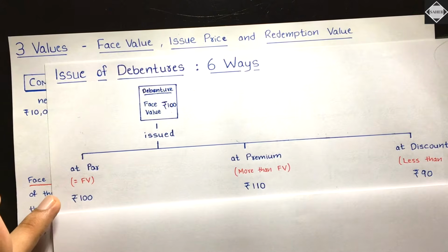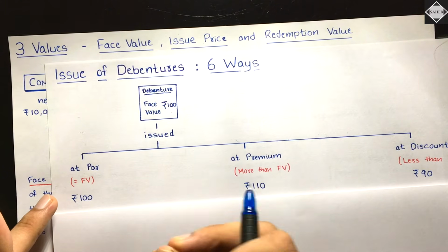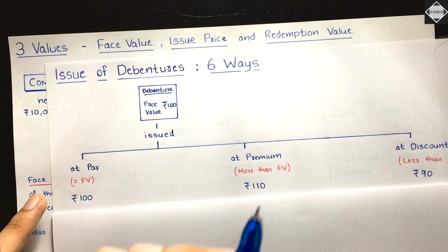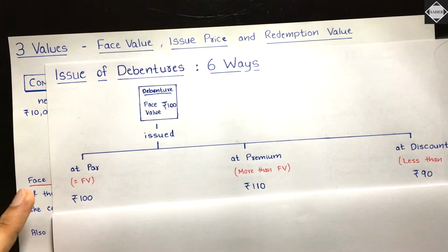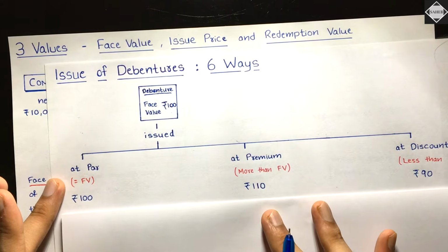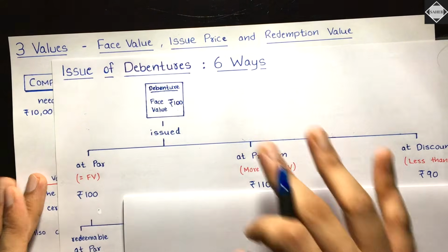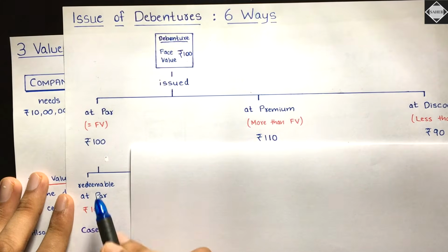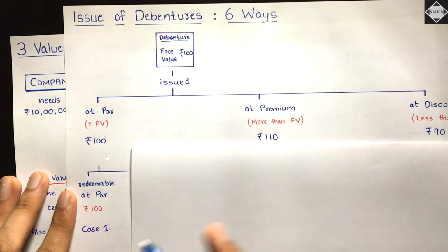And then at the same time, as I told you, this is a loan, right? So the repayment terms and conditions also need to be mentioned in the debenture certificate only. So the repayable thing will be mentioned. Let's just say redeemable at par, repayable at par only after 10 years.